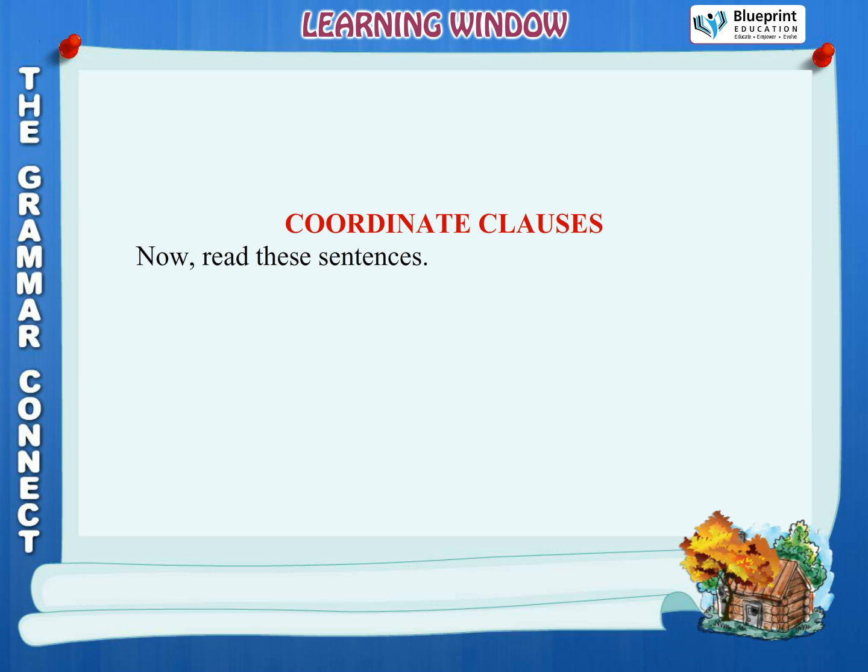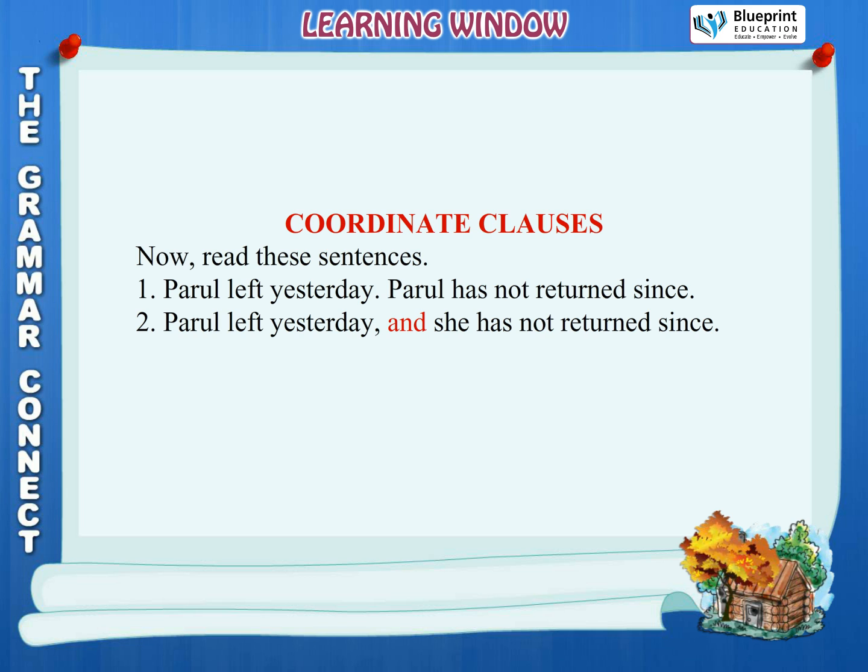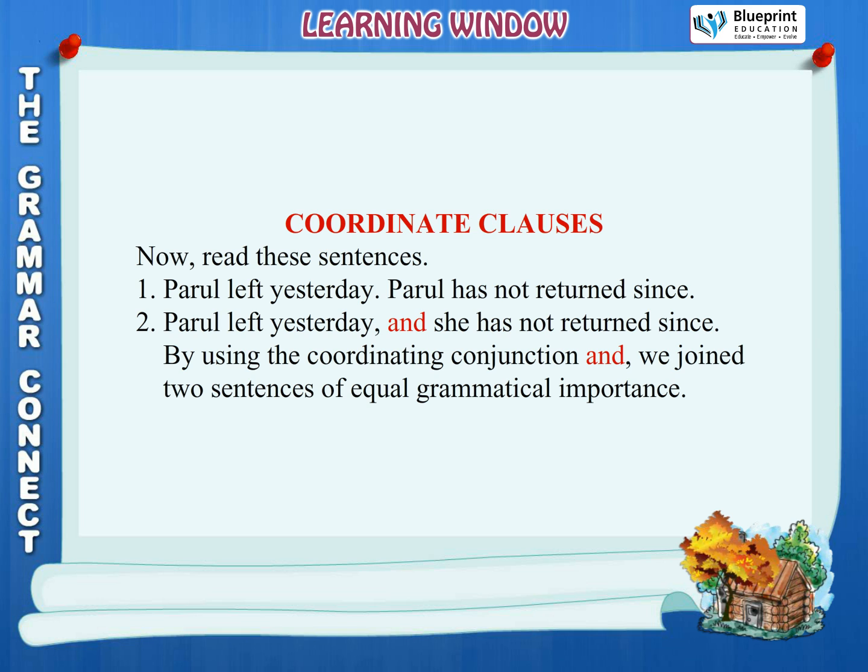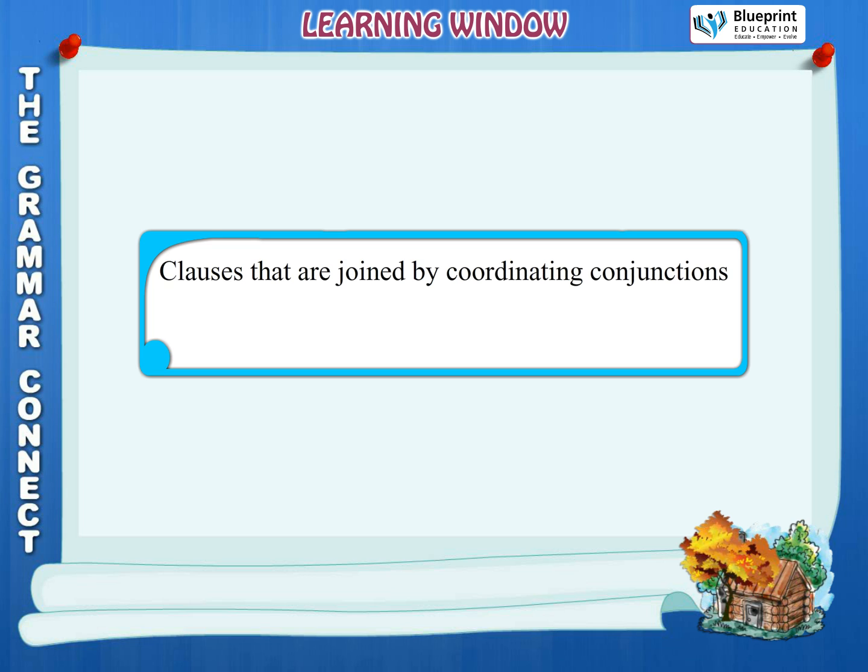Coordinate clauses. Now read these sentences. 1. Parul left yesterday. Parul has not returned since. 2. Parul left yesterday and she has not returned since. By using the coordinating conjunction and, we joined two sentences of equal grammatical importance. Clauses that are joined by coordinating conjunctions are called coordinate clauses or coordinate main clauses.